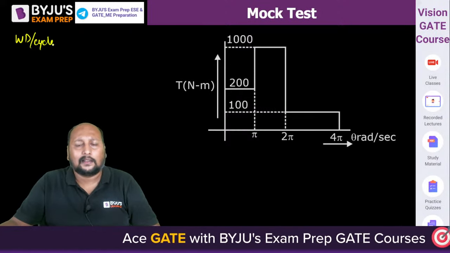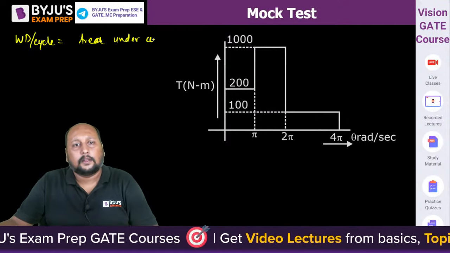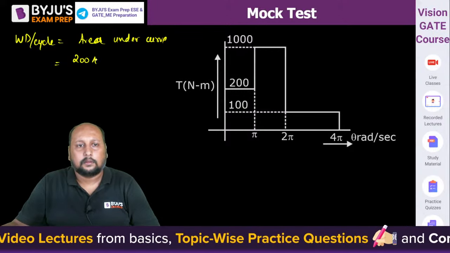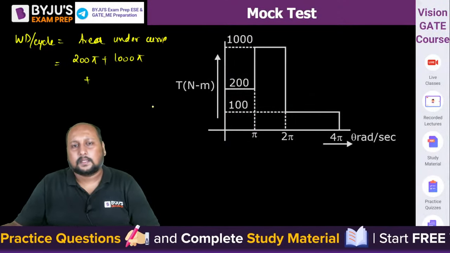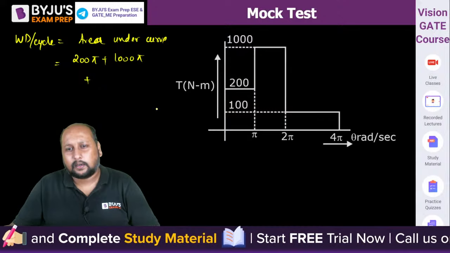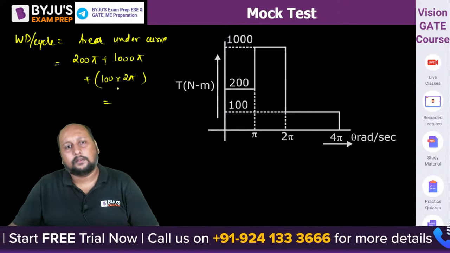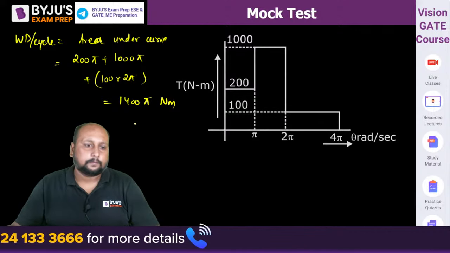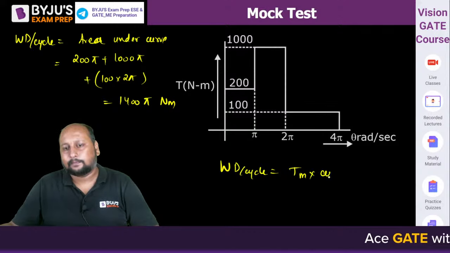Work done per cycle is equal to the area under this curve. Area under curve, right? So can we say that is equal to 200 pi plus this height is 1000 into pi plus this will be 100 into 2 pi. Okay, so add this, we'll be getting 1400 pi, and we know that work done per cycle is equal to T mean into cycle time.